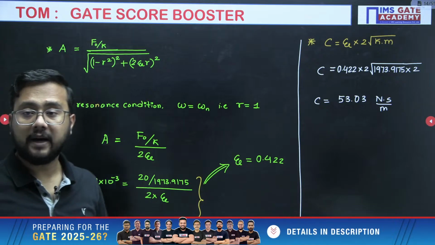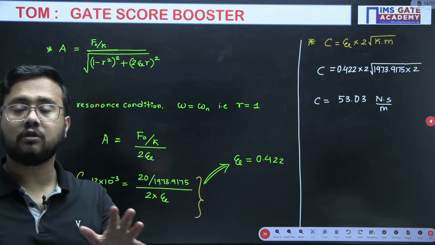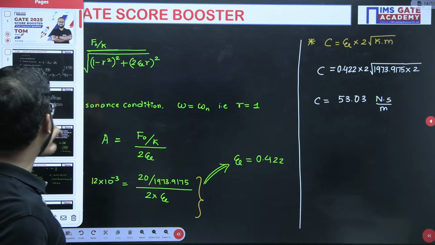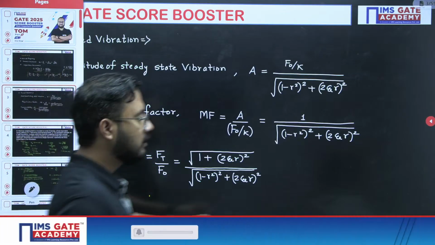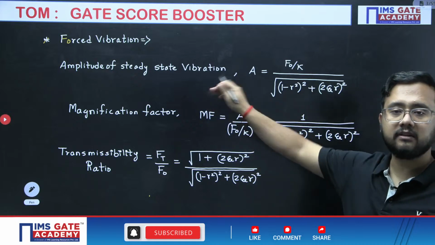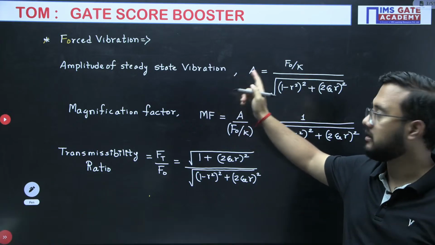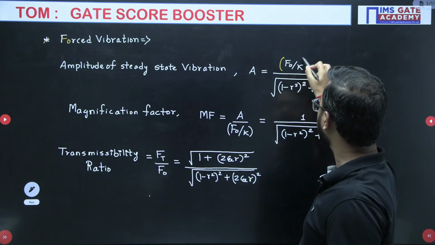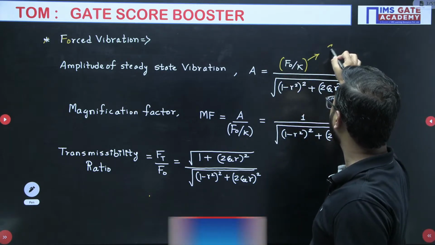So now I hope, Aditya, you have understood how to solve a forced vibration question. I've told you in forced vibration there are hardly 3 formulas. Amplitude of steady state vibration, because in forced vibration there will be an amplitude of steady state vibration. That formula you need to remember. Actually this F naught by K, sometimes they will directly give the static deflection.